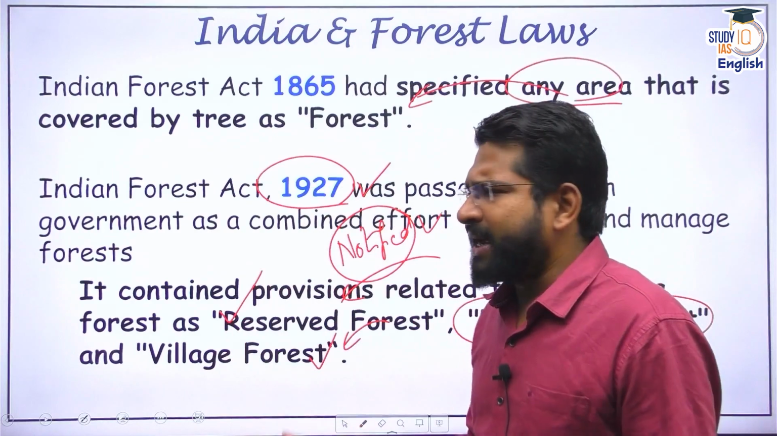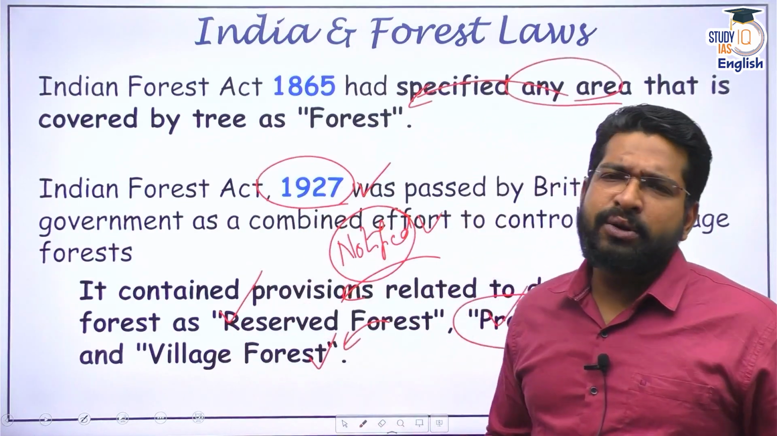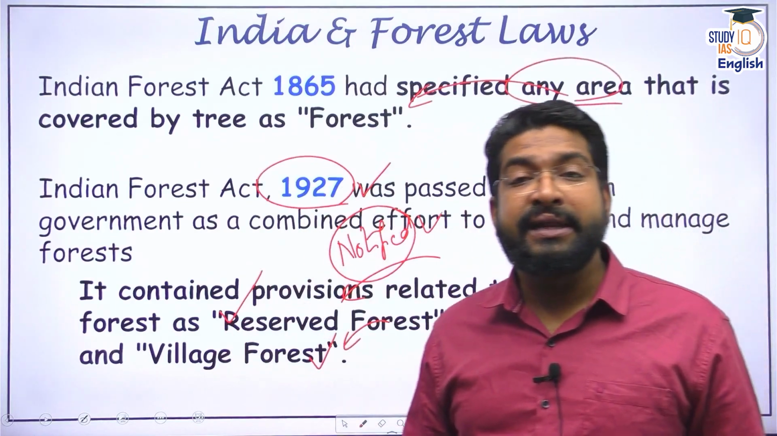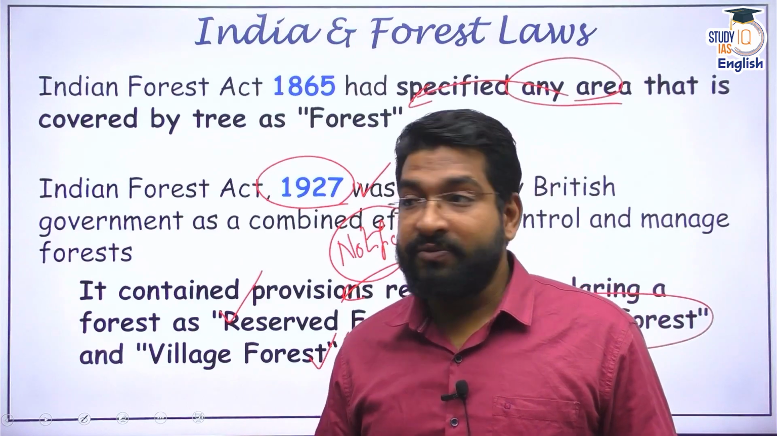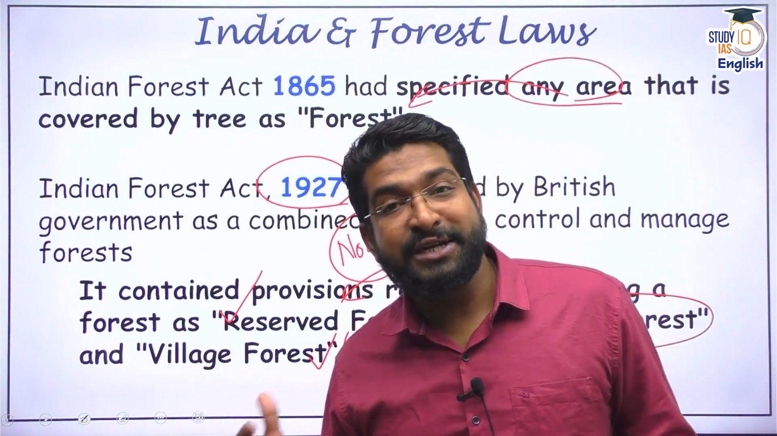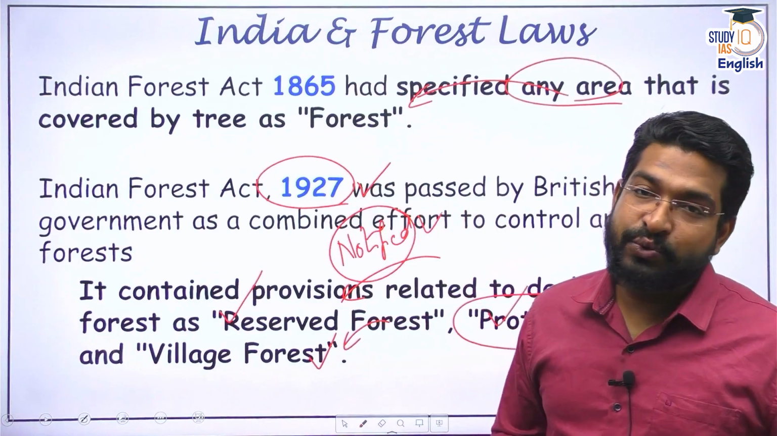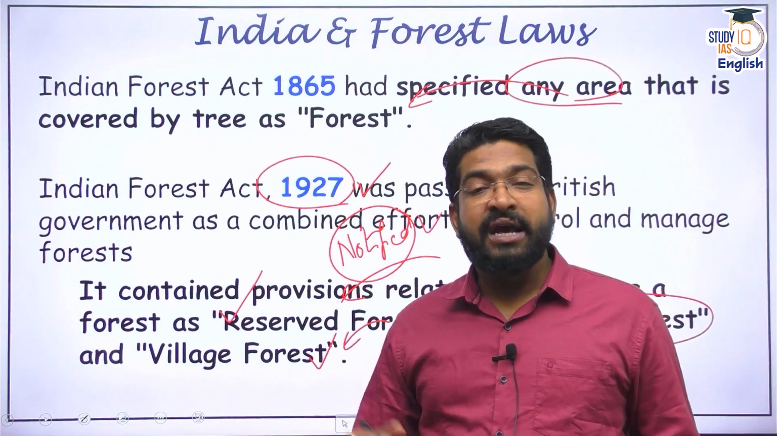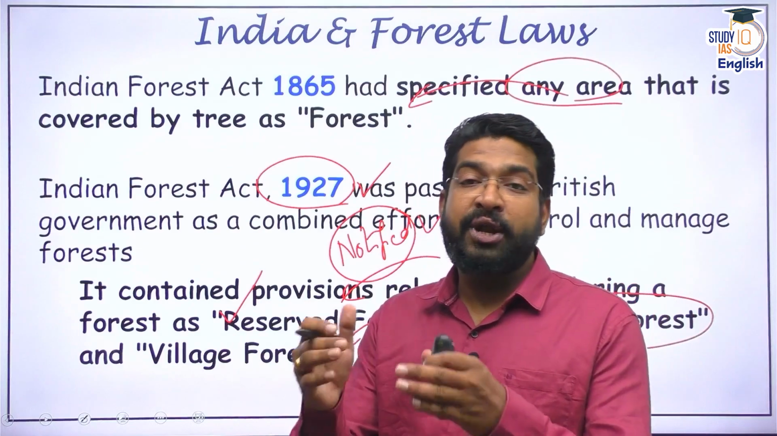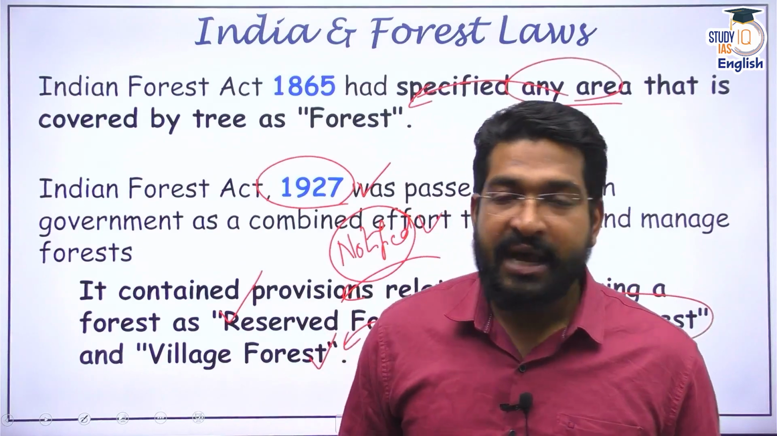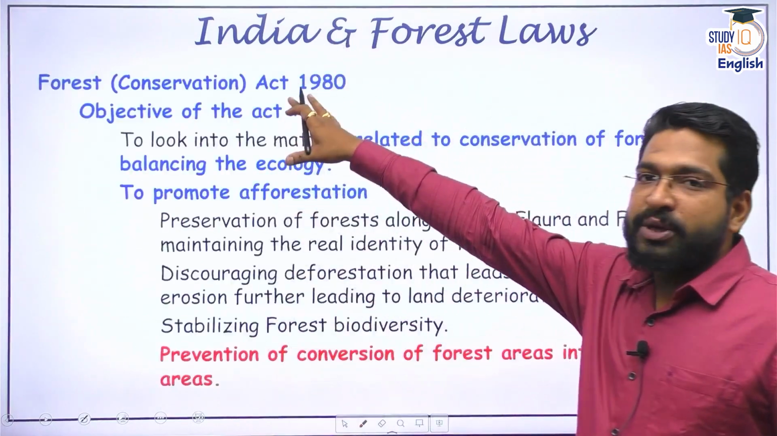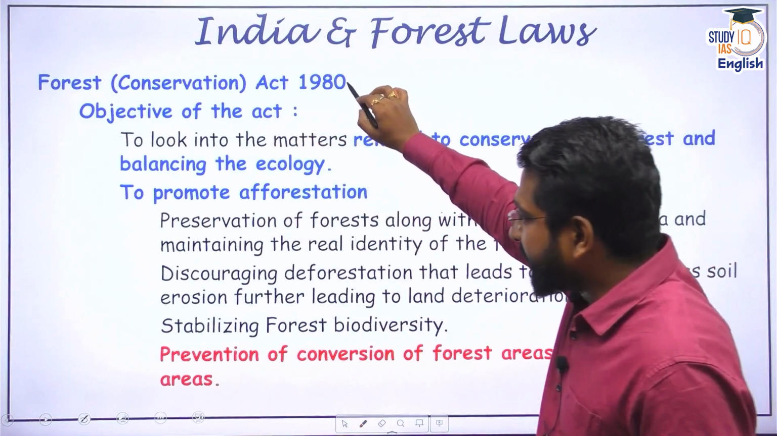Now, we do understand that the environmental movement got a lot of traction after the 1970s. We know about Rachel Carson's Silent Spring, the revolution against DDT. And in 1972, the Stockholm Convention came. After that, we focused on protection of environment and protection of forests. And the Indian government eventually brought the Forest Conservation Act 1980.